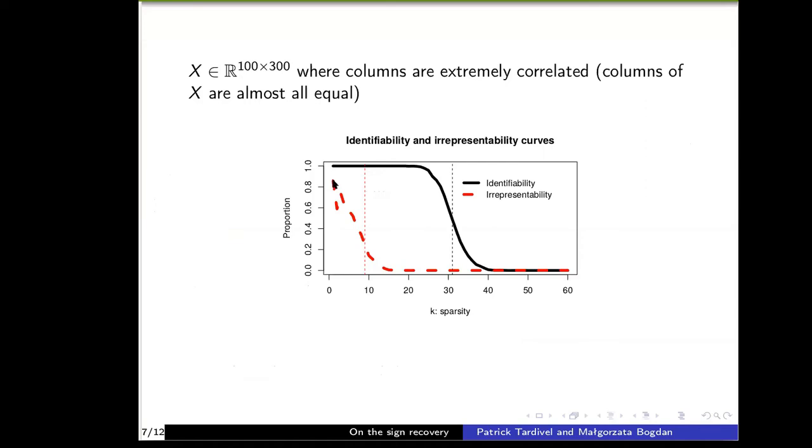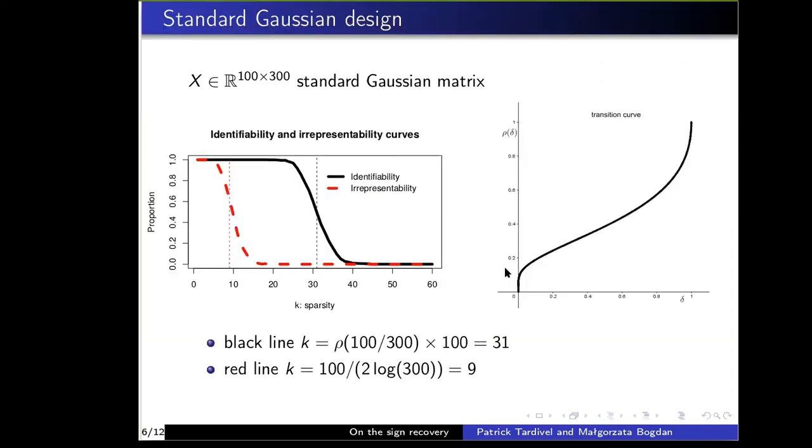looking at the irrepresentability curve in red, you may notice that some sign vectors for which there is just one non-null component do not satisfy the irrepresentability condition. So it means that in this case, the irrepresentability condition is an extremely strong condition. Whereas the identifiability condition seems to be unaffected. If you look at the black curves in this figure and in the figure just before this one, they are almost identical.